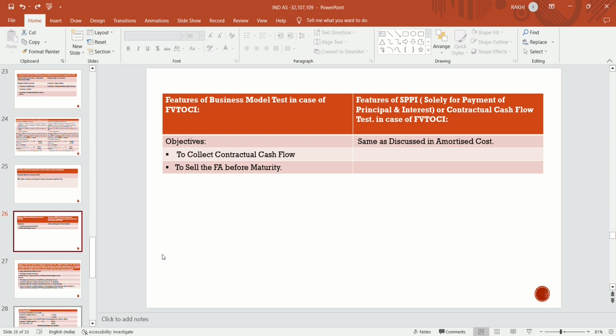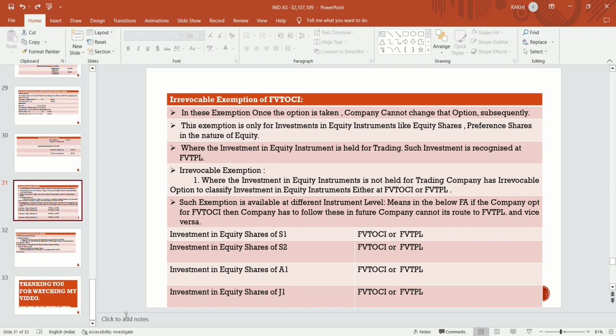The next feature, for fair value through OCI, is the business model test: to collect the contractual cash flow and to sell the asset before maturity. But in this case, there is an exception. In case of SPPI, it should not be linked with the market price. If any asset is linked with the market price, like an investment in an equity instrument, then there is an exemption for that asset, and they will recognize it at fair value through OCI. So we will discuss the irrevocable exemption of fair value through OCI.